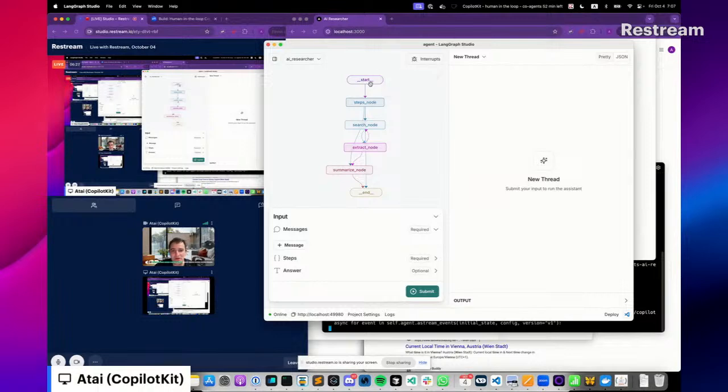So you see here we have the start node, which gets the input of the user query. The next node is the steps node. This is the node that decides to break down the original question into a number of steps, a number of sub web queries to be looked at. The next node here is the search node. For each query we decide to do, we go and actually search the web, and we use Tavily AI for that, which is essentially a search engine for AI agents.